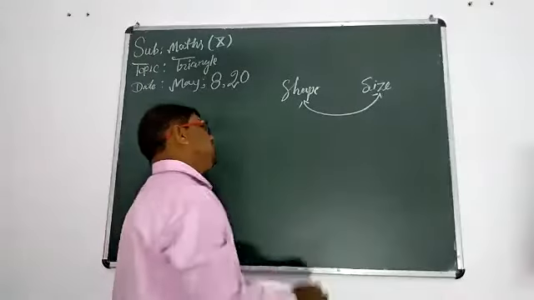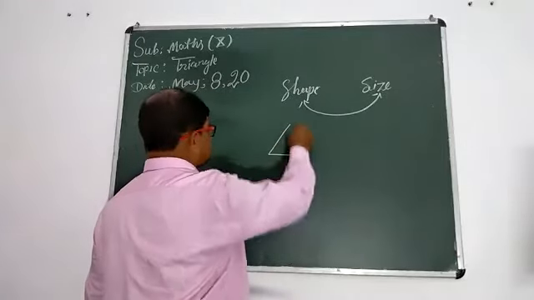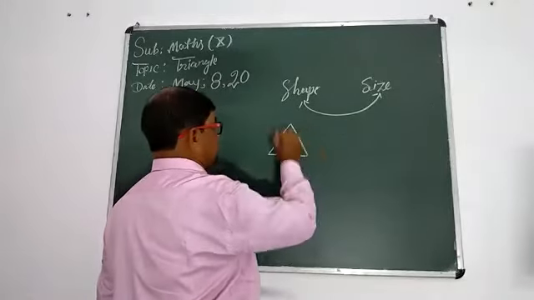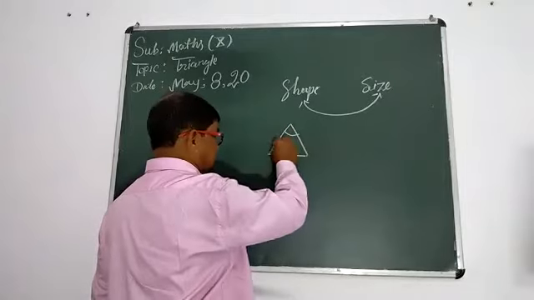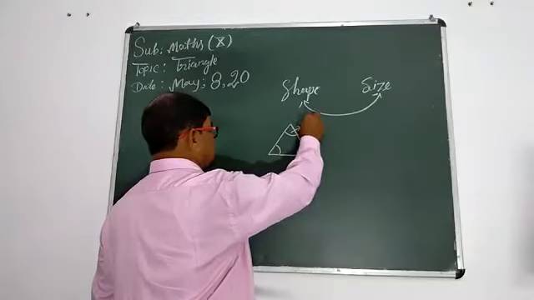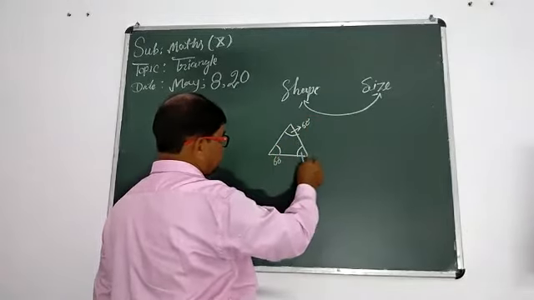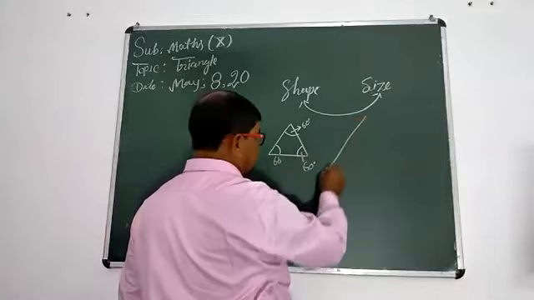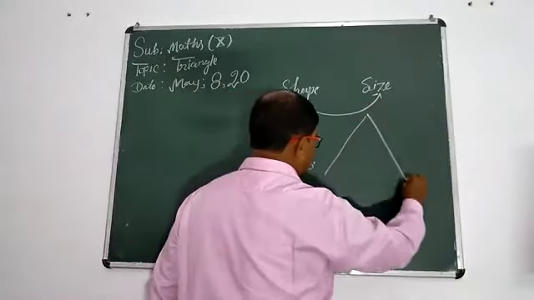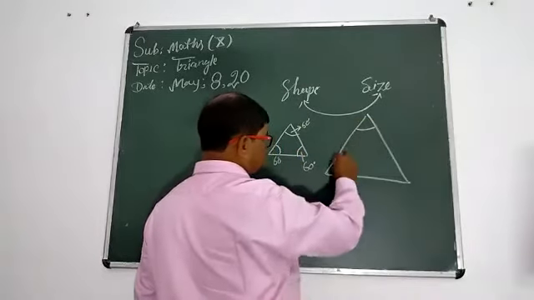Okay? Students, suppose that this is a triangle that is equiangular, all interior angles measuring 60 degrees. This is another triangle. This is also equiangular.